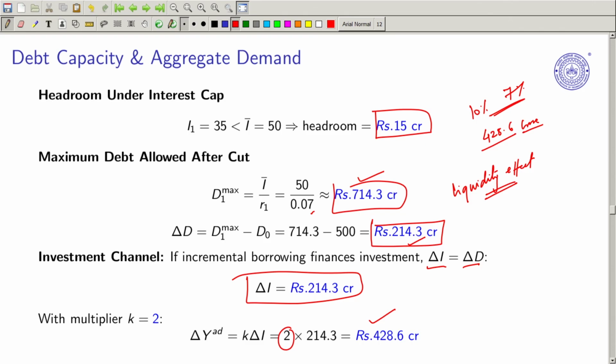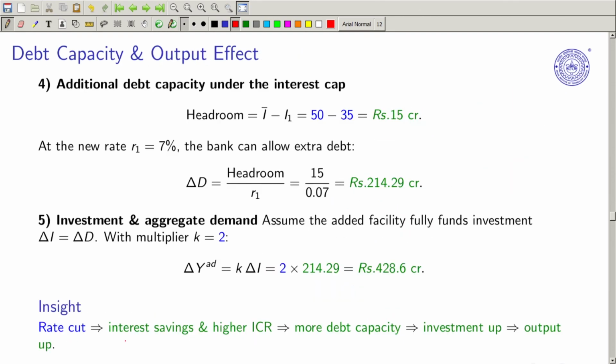With this I am stopping here, and I hope you are enjoying it. So let me cover this part, and I think we have done it already. An interest rate cut means interest savings and a higher interest coverage ratio, more debt capacity, investment goes up, and as a result your output goes up. So this is what it implies.